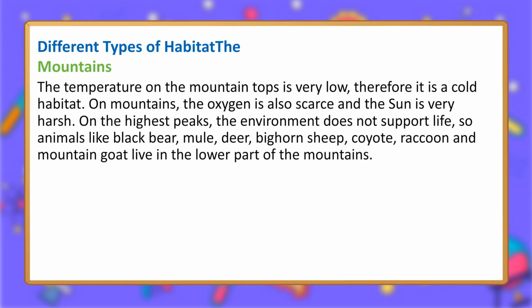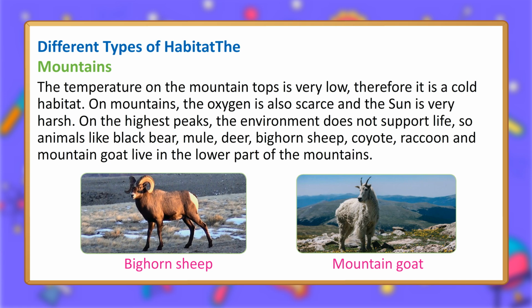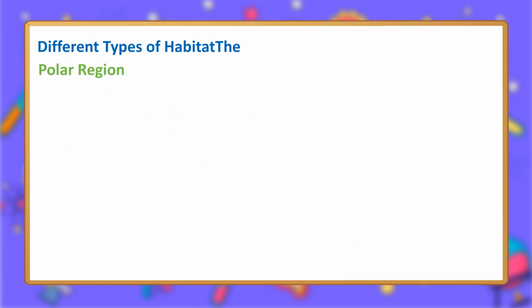Mountains. The temperature on the mountain tops is very low, therefore it is a cold habitat. On mountains, the oxygen is also scarce and the sun is very harsh. On the highest peaks, the environment does not support life, so animals like black bear, mule, deer, bighorn sheep, coyote, raccoon and mountain goat live in the lower part of the mountains.